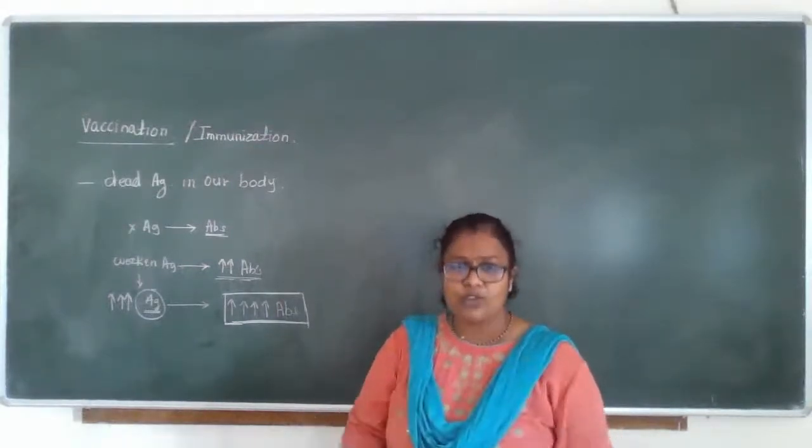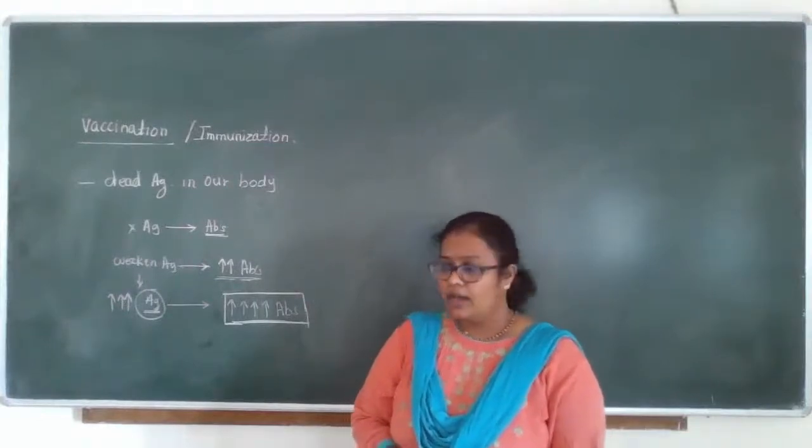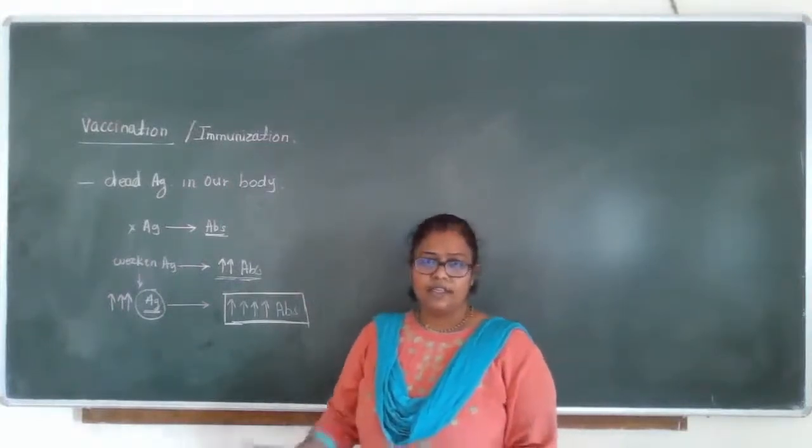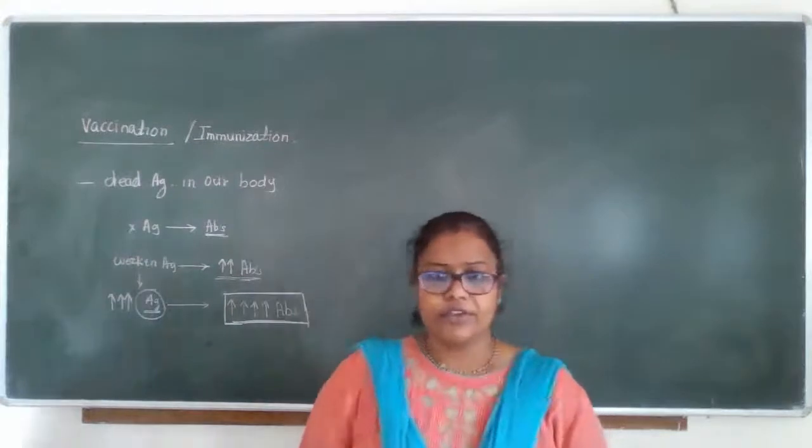It is now being used on human trials, and afterwards they will give it to all. Okay, thank you very much.